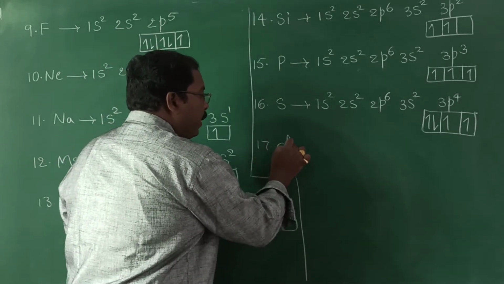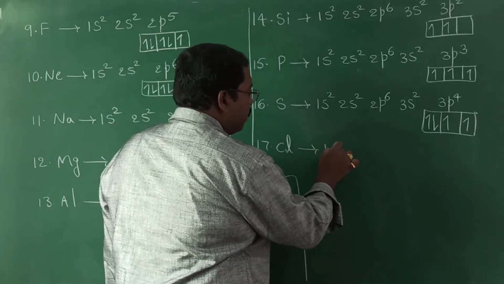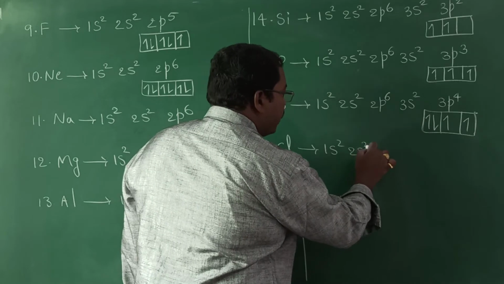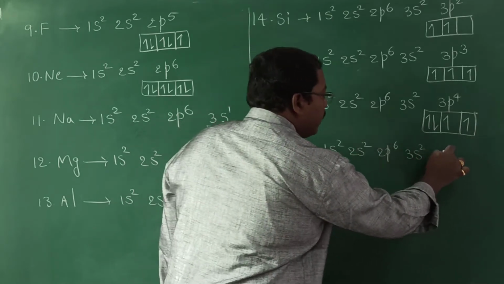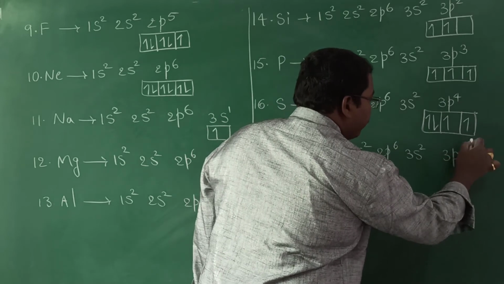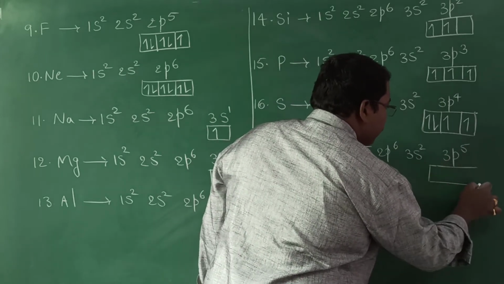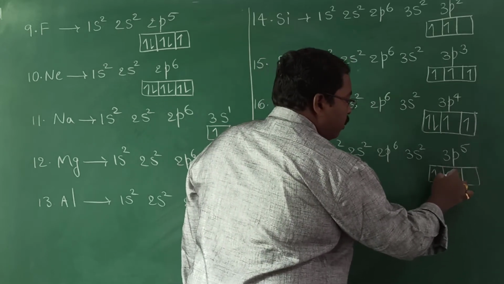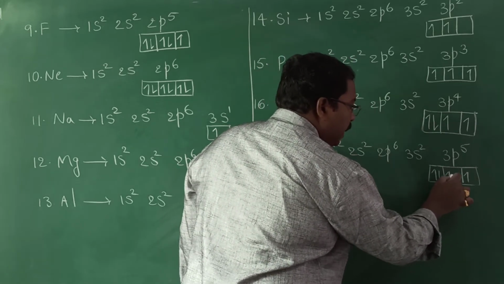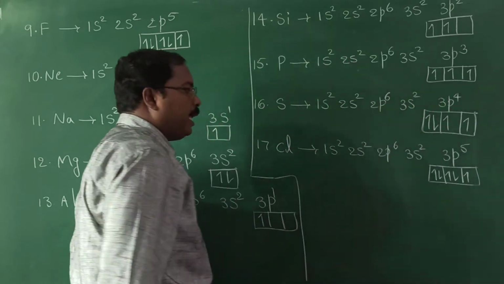Next, a well-known element, chlorine. 1s2, 2s2, 2p6, 3s2, 3p5. One, two, three, fourth electron, and this is fifth electron.